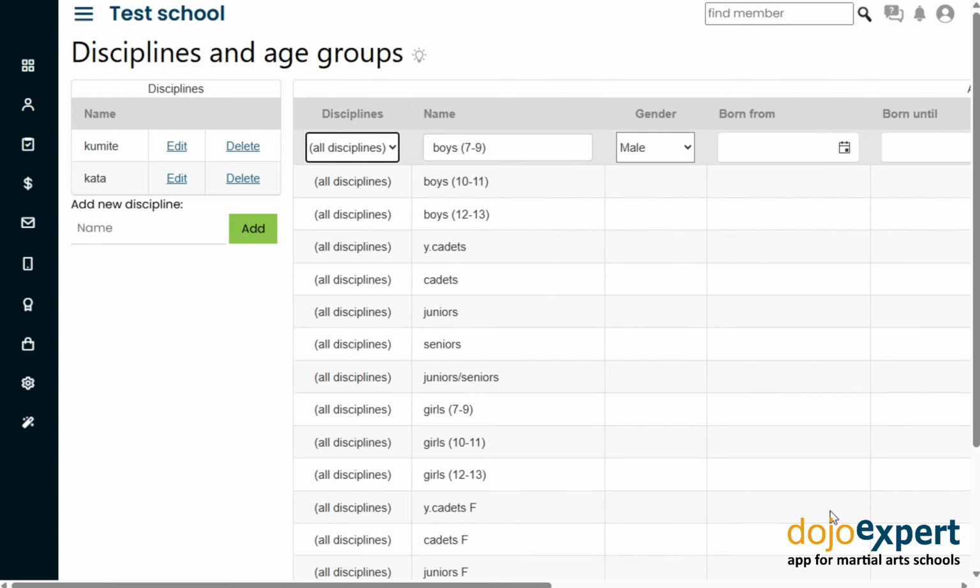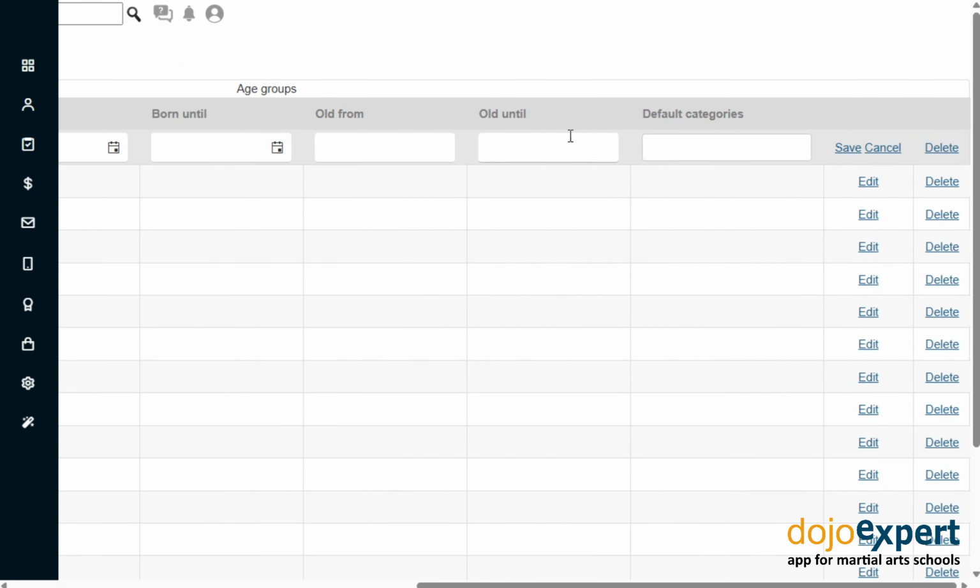For each age group, you can define age limits in two ways, using birth dates or years of age. In this example, we will use years of age and set this age group to include boys aged 7 to 9. You can also define default weight categories here. Separate them with a comma.